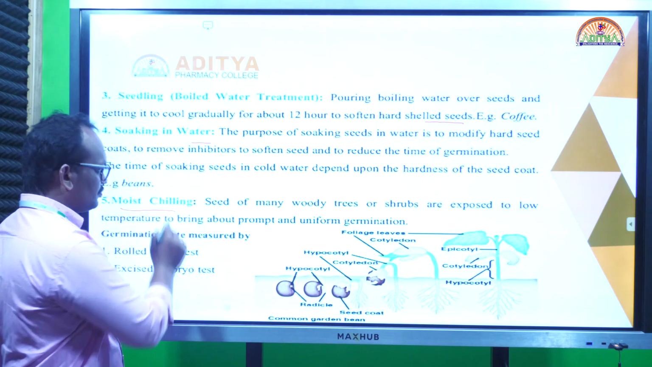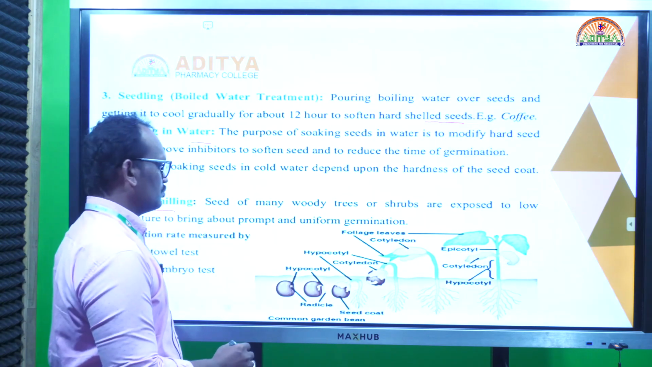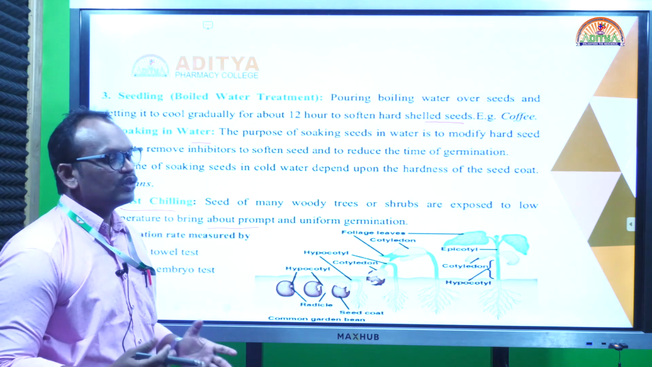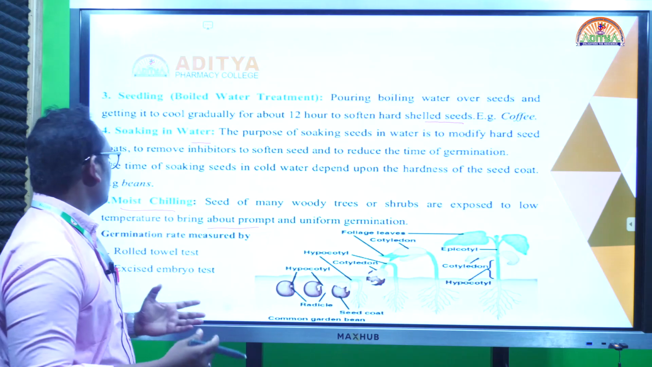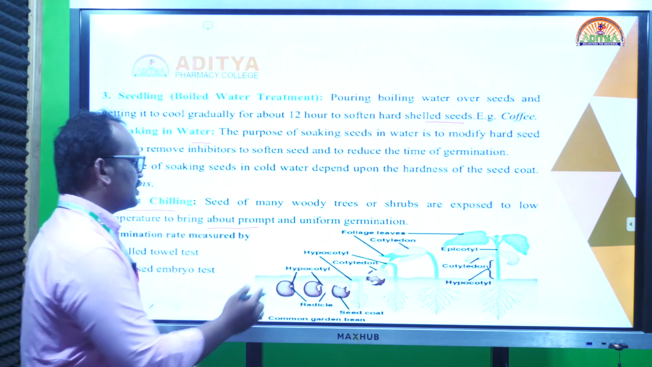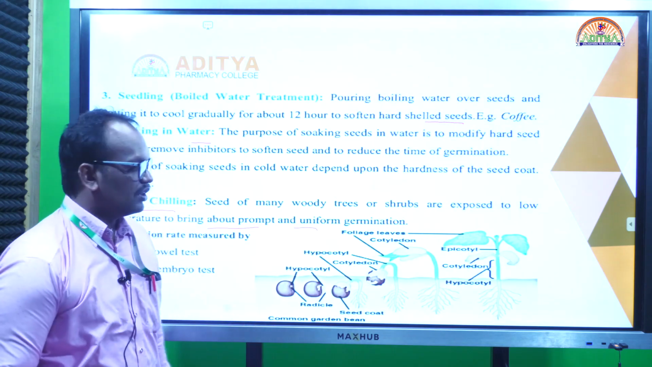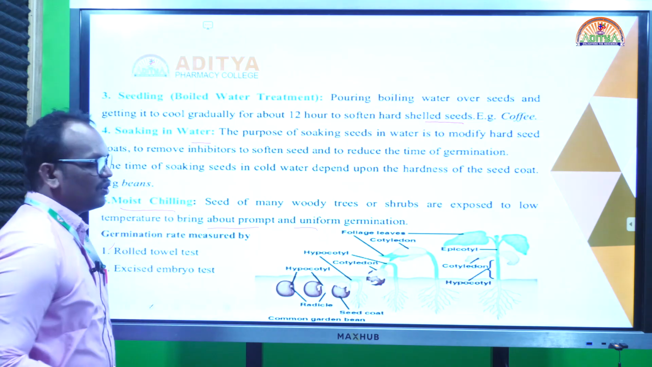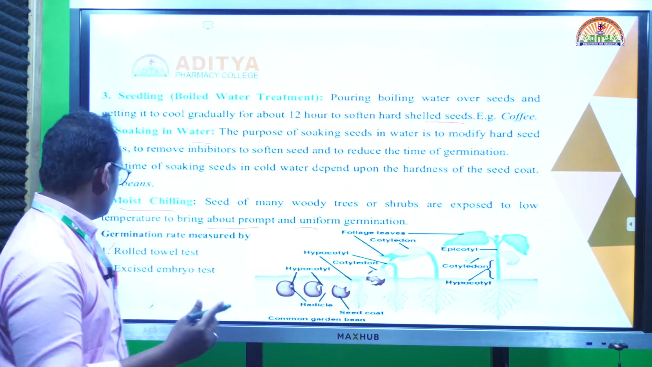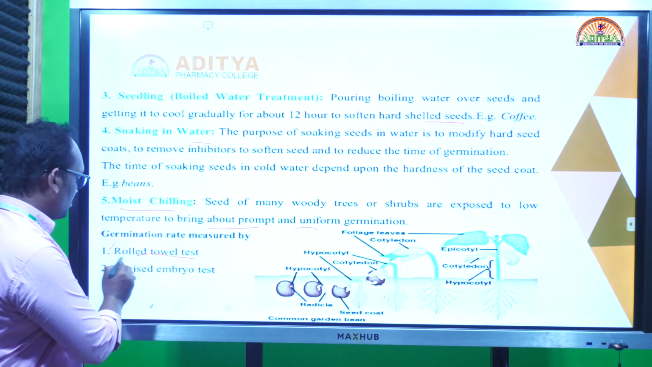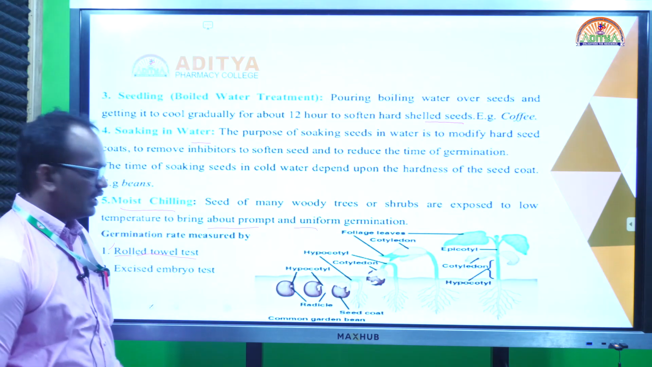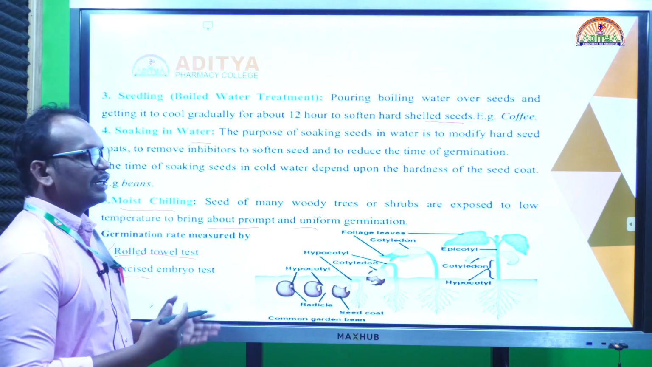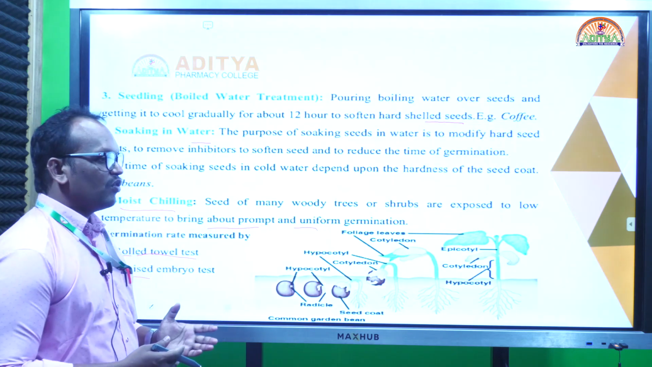Moist chilling. Sometimes some crops are grown in chilly areas, so at that time we slightly increase the temperature so that it is easier to germinate faster. The germination power of seeds is tested by two methods. Just remember that the germination power of the seeds is tested by the roll towel test and the excised embryo test. These two tests are used to determine the germination power of seeds.